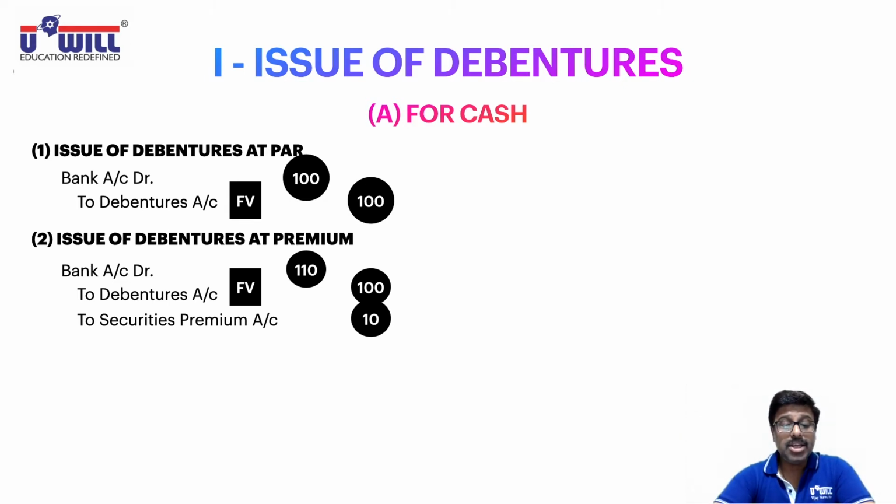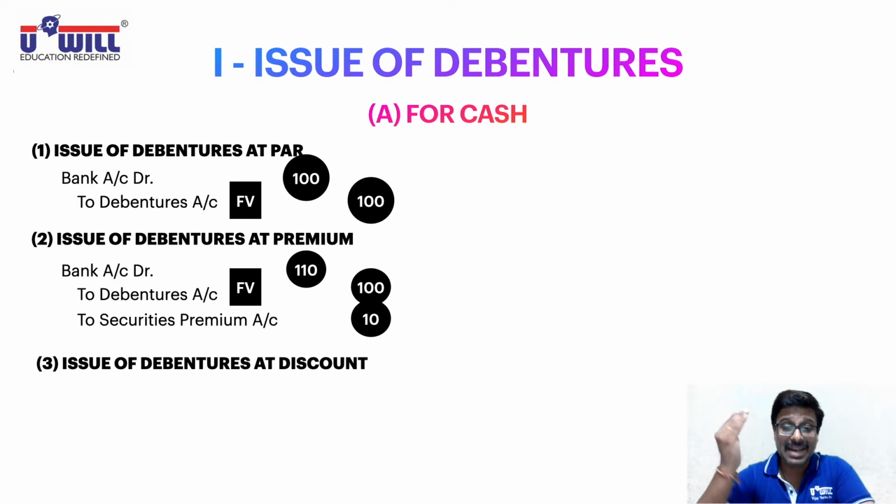Third, issue of debentures at discount. Now what is discount for the company? Capital loss. It is the opposite, the antonym of premium, because you are going to collect lesser money. Instead of 100 rupees, discount means you'll collect 90, 95, lesser than 100. So it's a loss for the company. So what would be the entry?